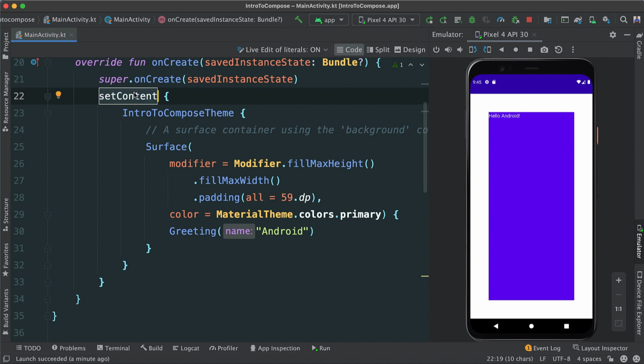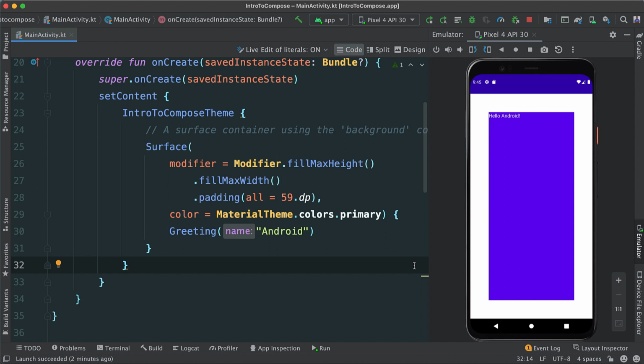It makes sense. This is where we're setting the contents of our app. Very well. So this is not a big project, as you can see. It's just a way for me to show you small things here and there so that you can still get the full idea of what Compose is and how powerful this is.